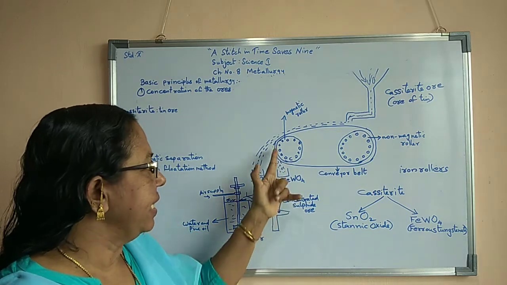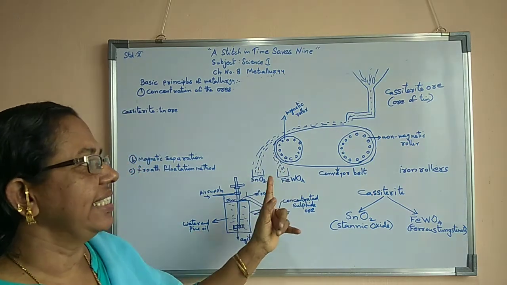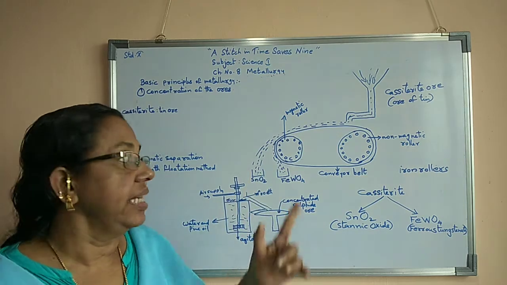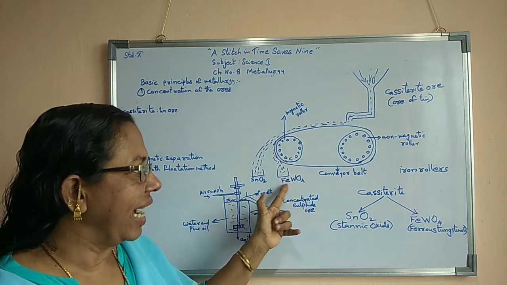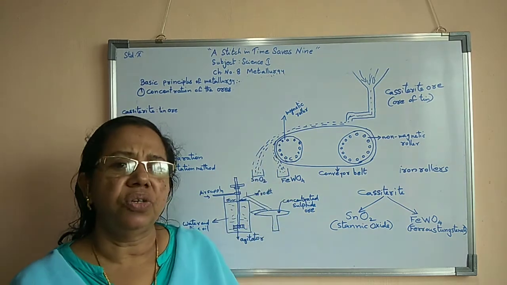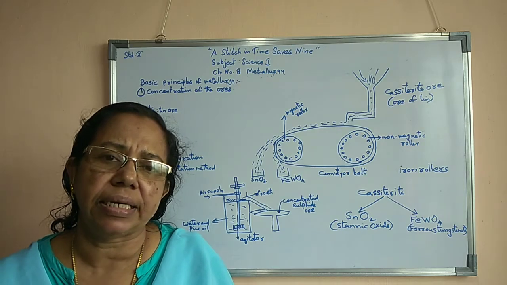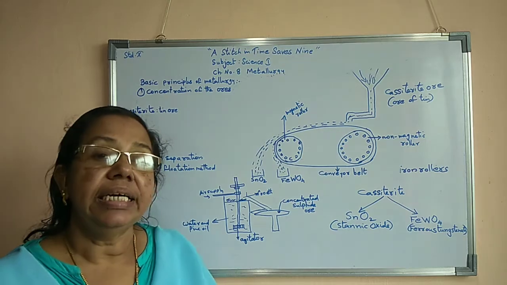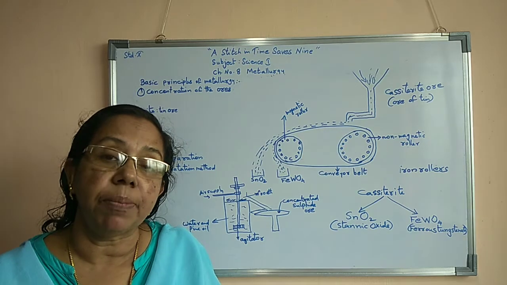Now, this ferrous tungstenate contains iron. As a result, it has attractive power towards the electromagnetic roller. At the same time, stannic oxide does not have any magnetic power.